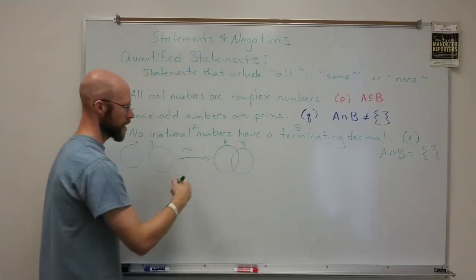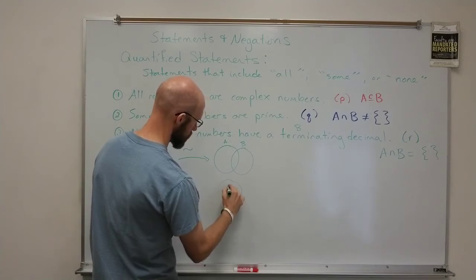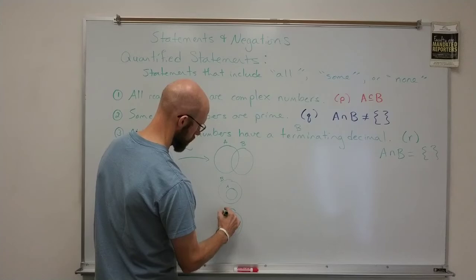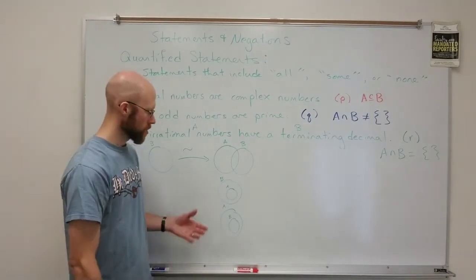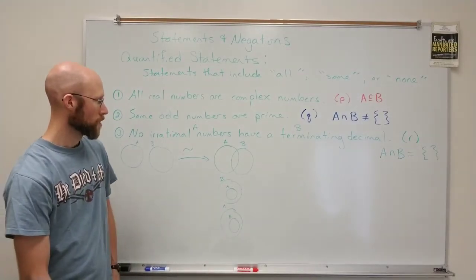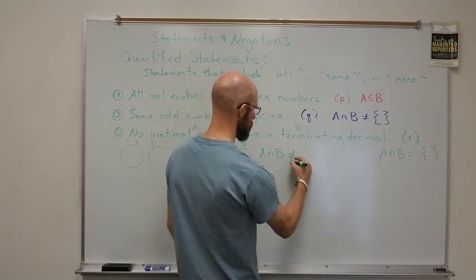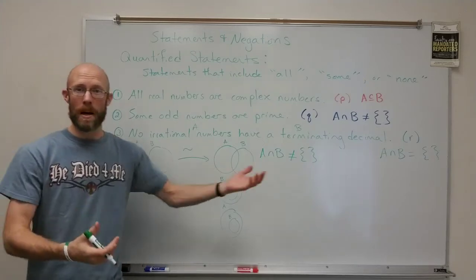So in order to negate the case where A and B are disjoint, you have to turn it into a case where they do intersect. And of course, you could have A as a subset of B. You could even have B as a subset of A. It doesn't really matter. You could have them the same, as long as their intersection is not empty. And so the negation then would say A intersect B is not the empty set, which means there's got to be some element in there.